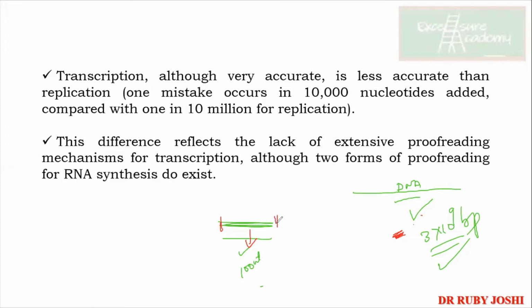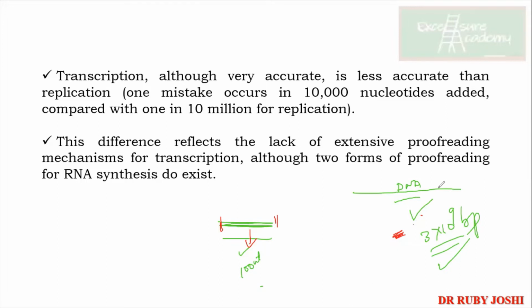For just a small portion we cannot spend so much energy and so many resources of the cell in order to ensure a foolproof transcription. Okay? Clear?